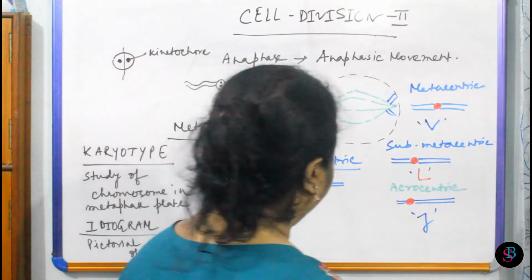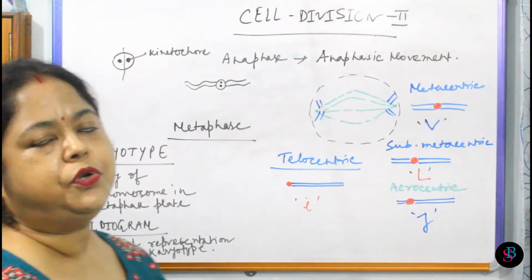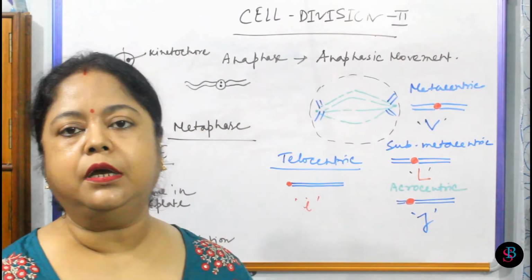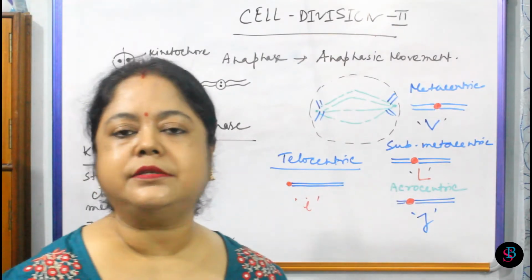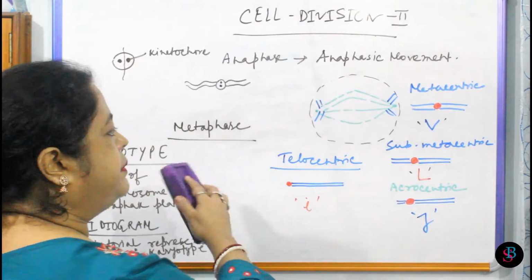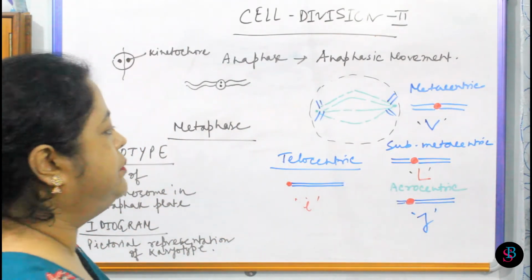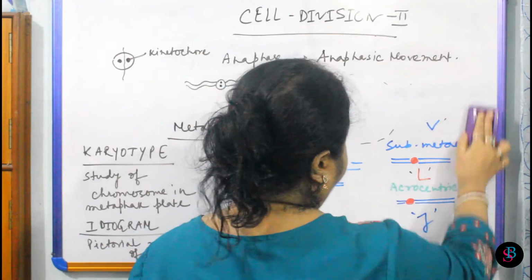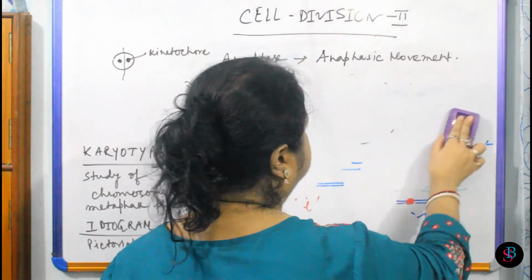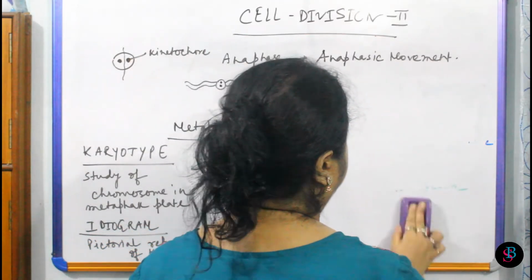Now after completion of the anaphase, what is in anaphase? In anaphase the nuclear membrane will not be visible at all, completely disappeared, as well as the nucleolus. Now from the metaphase also, in late metaphase also, we can't get the nucleolus and nuclear membrane at all. Now next is telophase. Telophase is the re-establishment of the interphase.